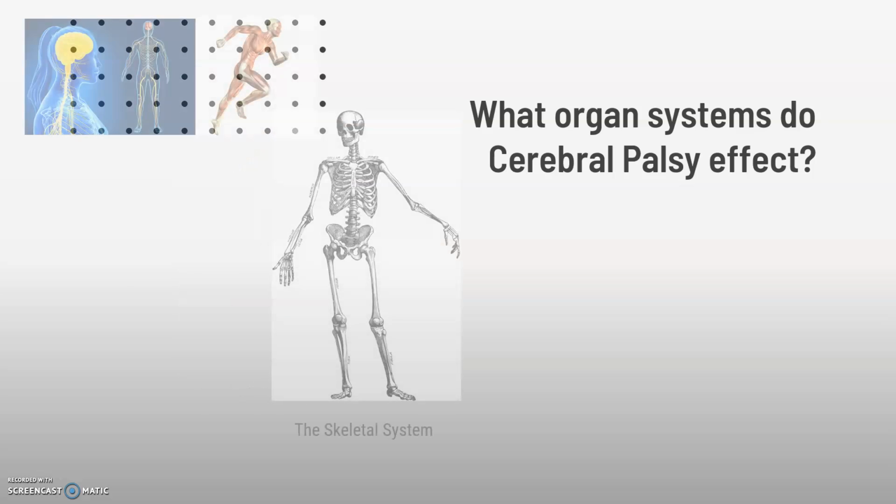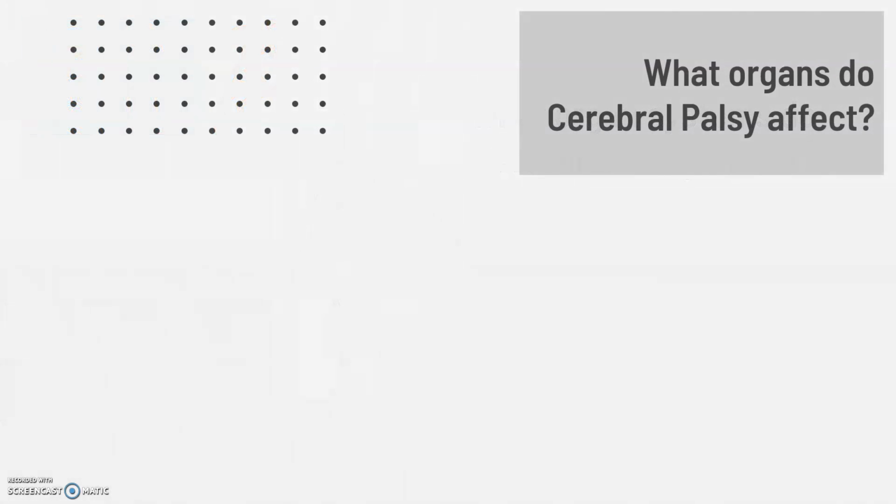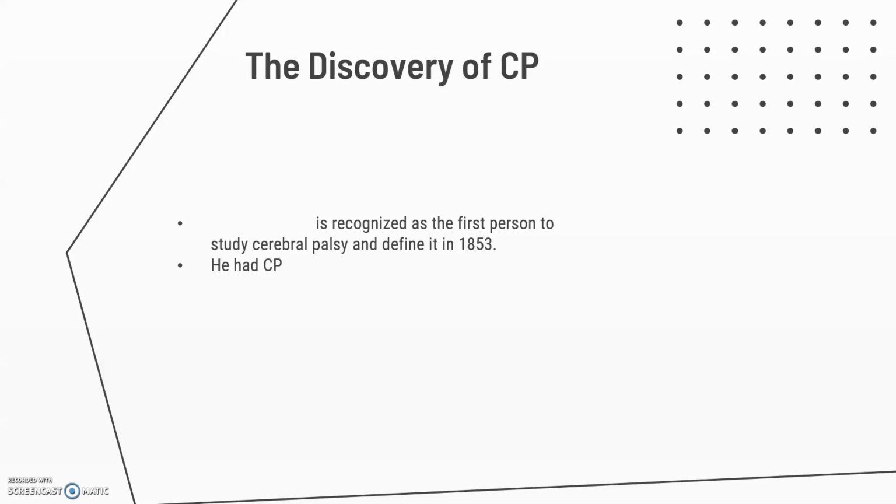Cerebral palsy also affects the skeletal system. Contractures prevent joints from moving freely, making it difficult and often painful to walk, or to reach forward to grasp and hold objects. What organs does cerebral palsy affect? Cerebral palsy affects the brain, more specifically the motor area of the brain's outer layer called the cerebral cortex. This is the part of the brain that directs muscle movement. This disorder also affects muscles and joints.